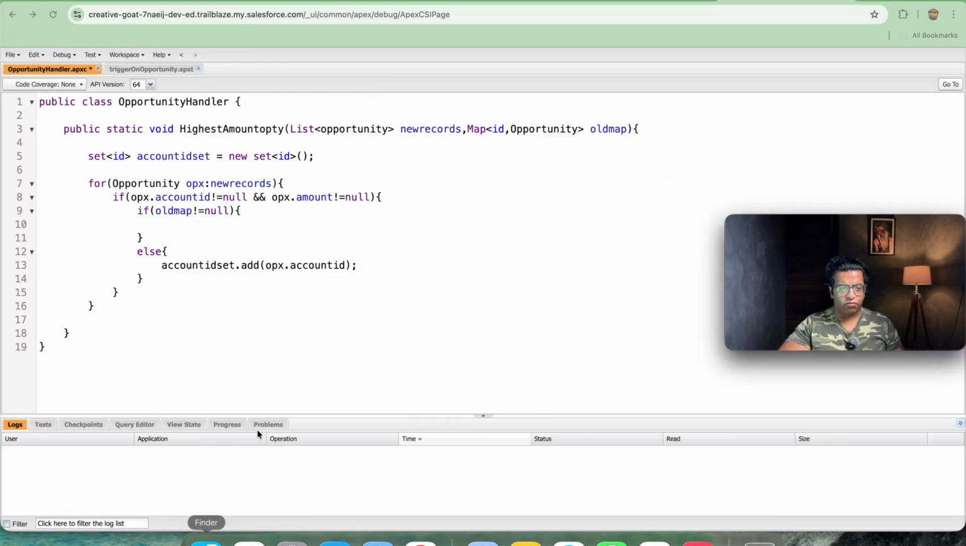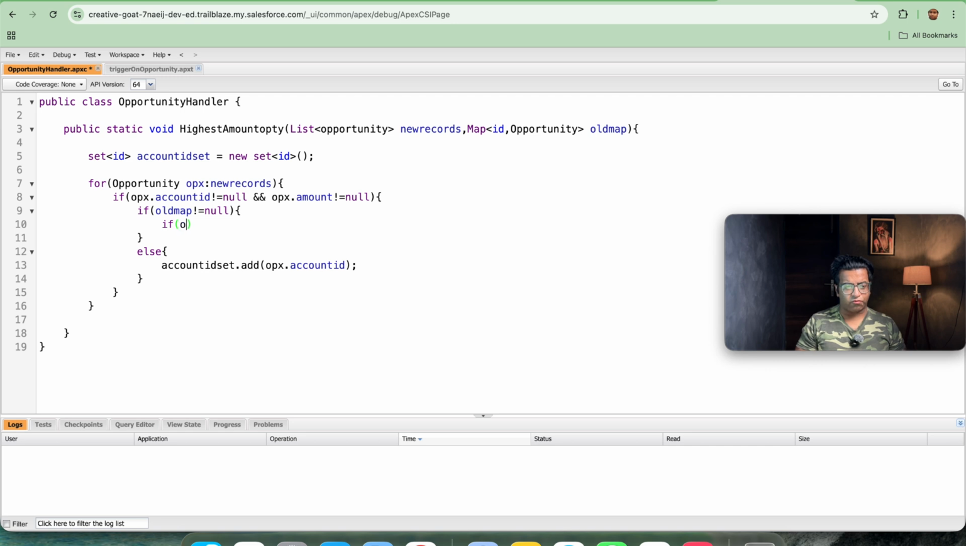So for universal we have already checked this out, if this has already been checked, that's why we are just placing the account ID directly here. So for insert, delete and undelete, this line will occur, but for update we need to check two things. One is account ID, if account ID has been changed, and the second thing is when amount has been changed. So we need to pick the old value as well as the new value.